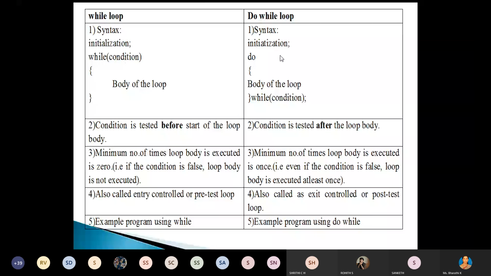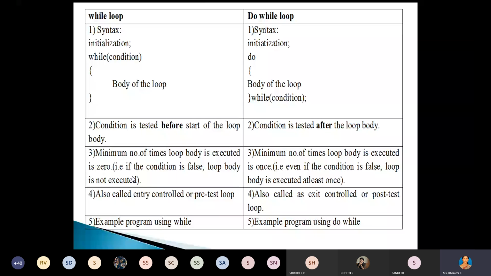Now, the second difference: in while loop, the condition is tested before the start of the loop. In do while loop, the condition is tested after the loop body. In while loop, the minimum number of times the loop body is executed is 0; that is, if the condition is false, the loop body is not executed.